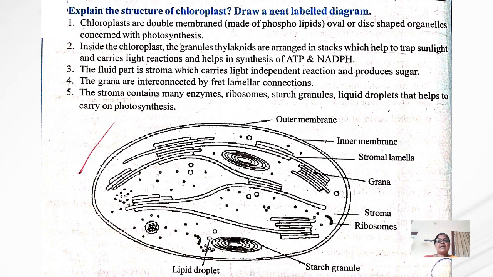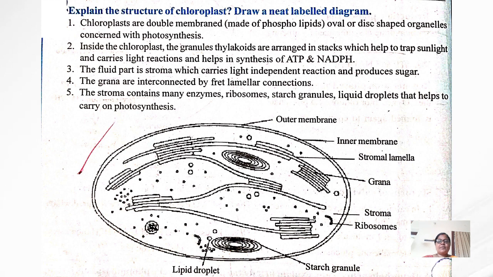The chloroplast has a double membrane made up of phospholipids, and is an oval or disc shaped organelle concerned with photosynthesis. Inside the chloroplast, the granules of thylakoids are arranged in stacks, which help to trap sunlight, carry out the light reactions and help in the synthesis of ATP and NADPH.